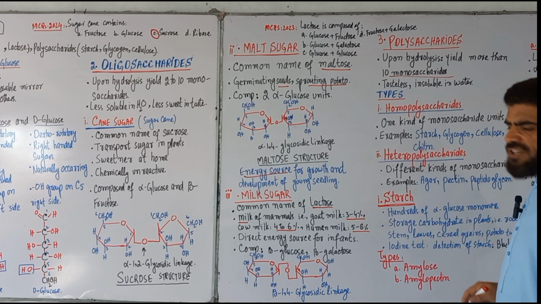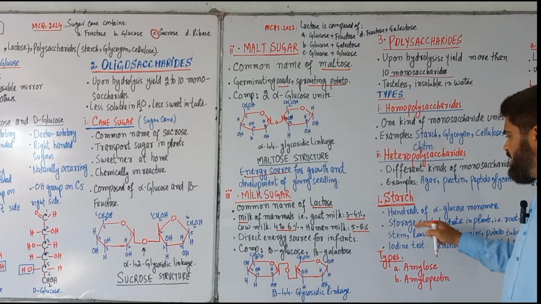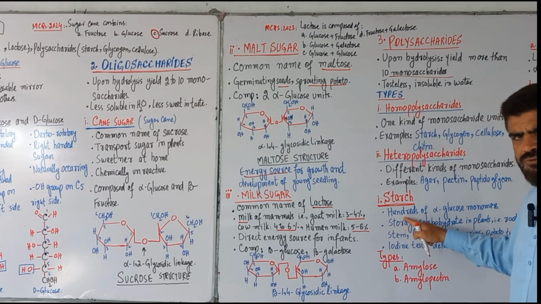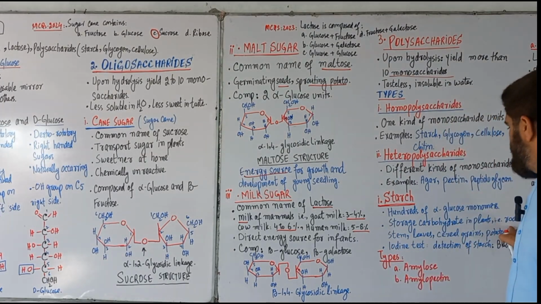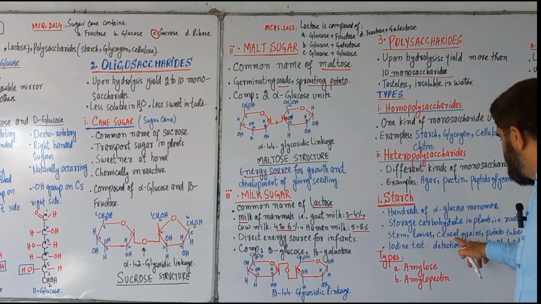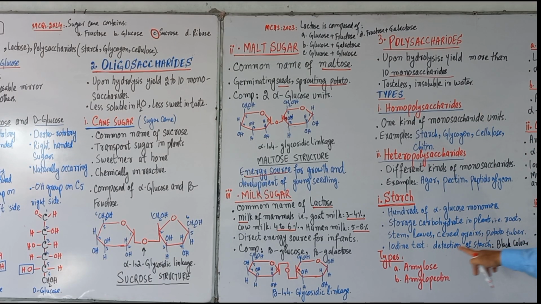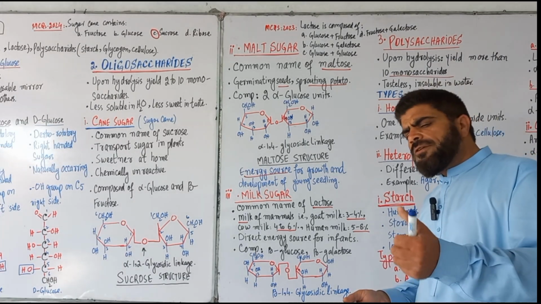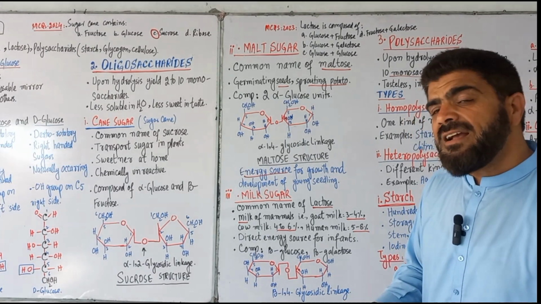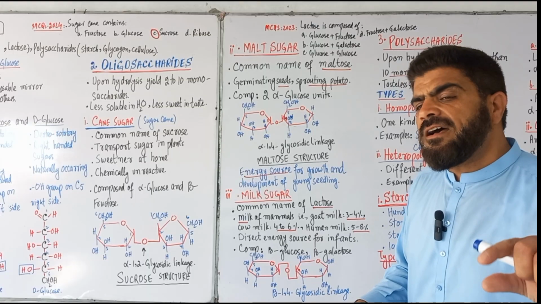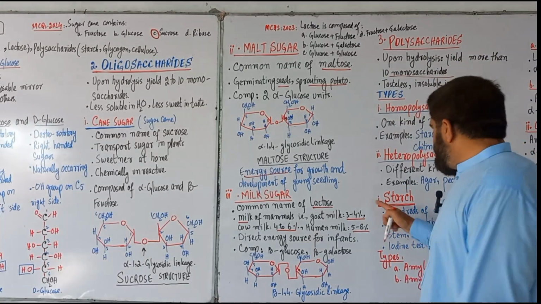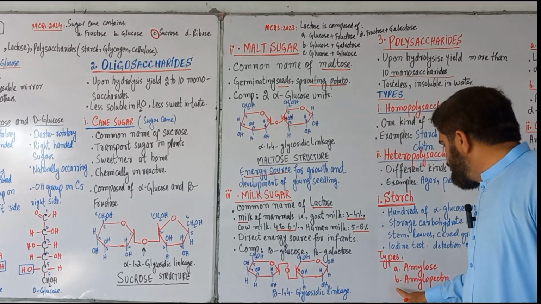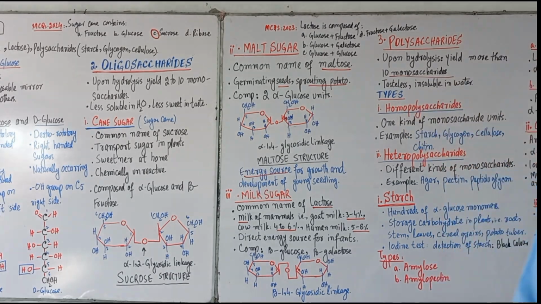The first example is starch. Starch is made of hundreds of alpha glucose units and is the storage carbohydrate in plants, found in roots, stems, leaves, cereal grains and potato tubers. If you cut a potato and add a drop of iodine solution, it turns black, which means starch is present. Starch has two types, amylose and amylopectin.